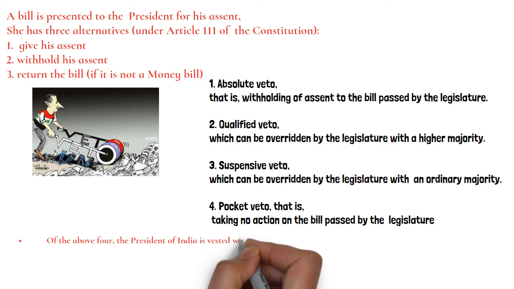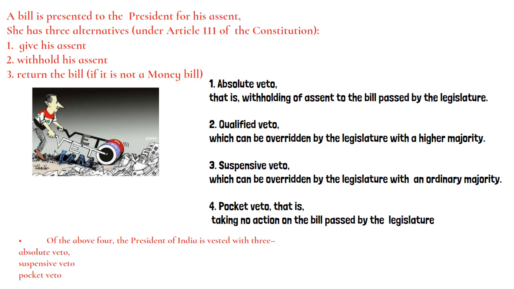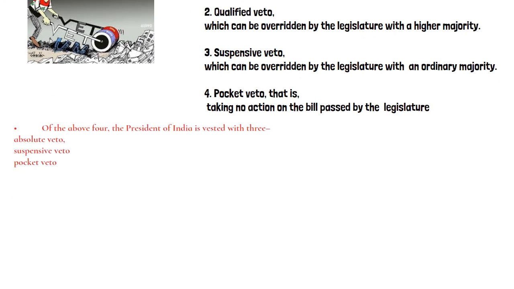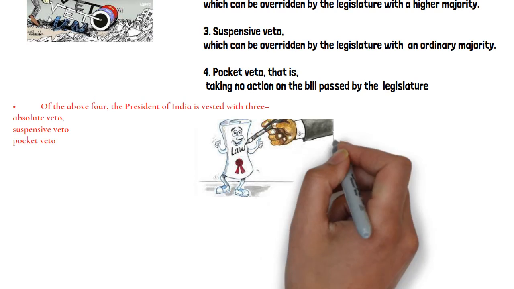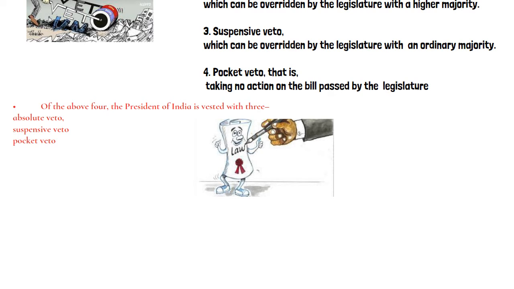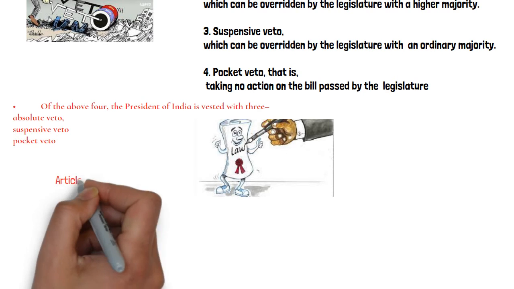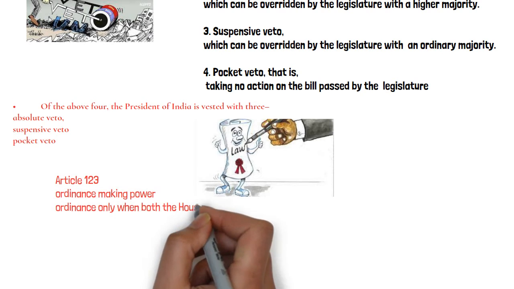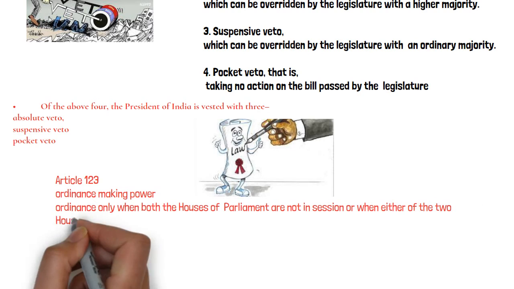Now, the Indian president has only 3 vetoes, that is absolute veto, suspensive veto, and pocket veto. There is no qualified veto for the Indian president. It is only possessed by the American president. Then, the president under Article 123 of the Indian Constitution has the power to promulgate ordinances. An ordinance has the same force and effect as an Act of Parliament, but is in the nature of temporary law.